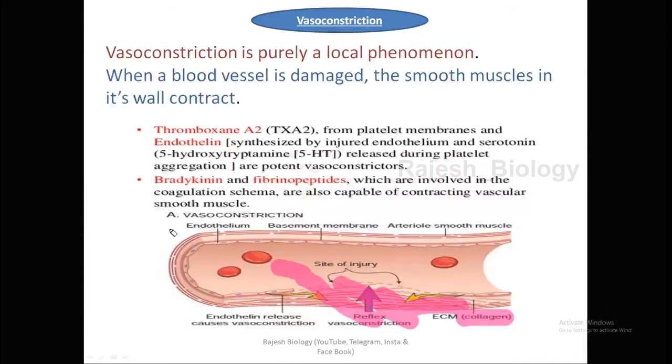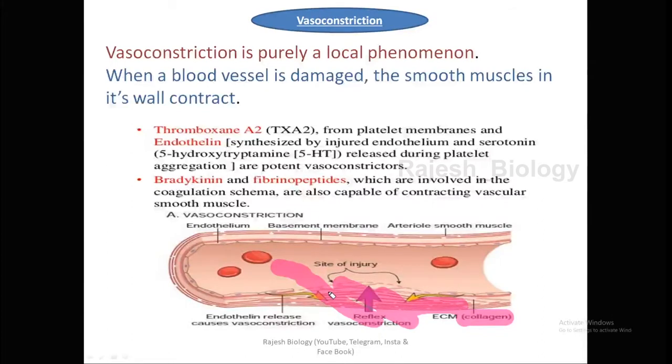It is just for example only. That left hand always binds with the collagen fibers. When the left hand is activated, the right hand is exposed. Clear? So whenever the left hand is activated, the right hand is exposed for the binding of platelets. This is the actual mechanism of that mediator, of that bridge.